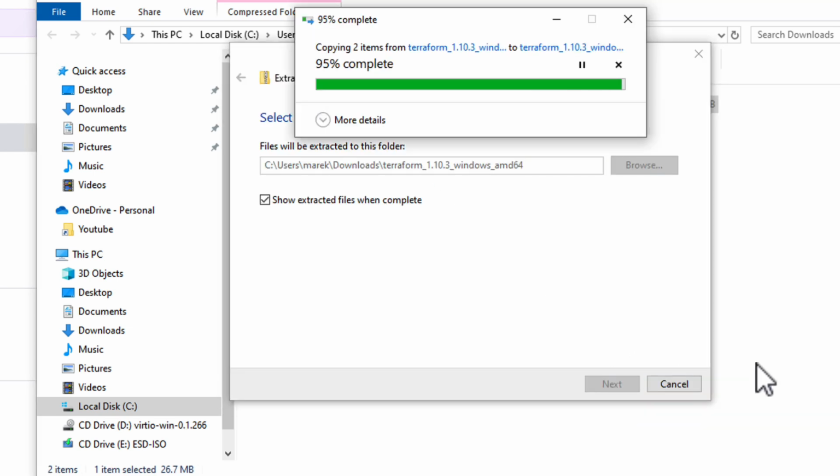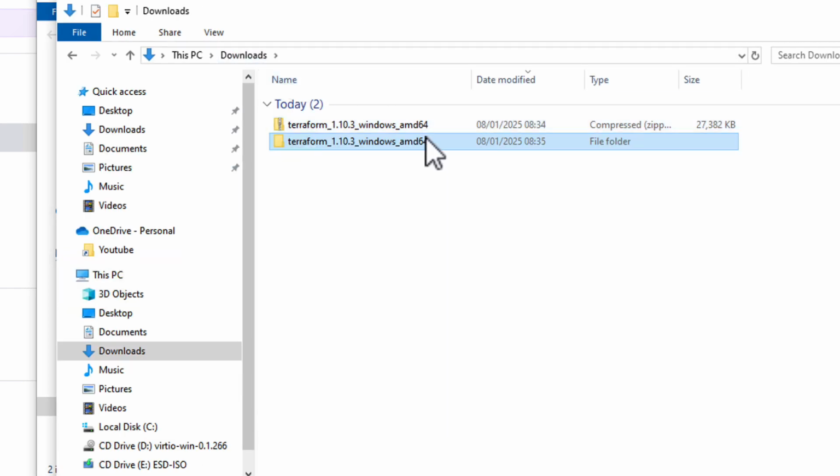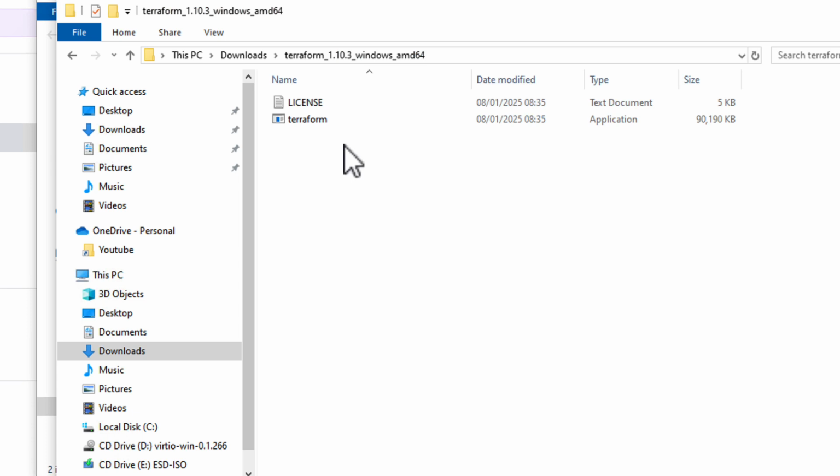It's a compressed file. So I can right click on it and I say extract all to uncompress it. Click extract, and now if we go back to downloads, you can see the compressed version and uncompressed version. So if I open this, I can see one file. It's called Terraform. And it's not the installer, it's an .exe file, which means there is nothing to install. Clicking this file will execute it, meaning I will simply run Terraform by clicking this file. If I click View and File Name Extensions, you can see it's terraform.exe, an executable file.